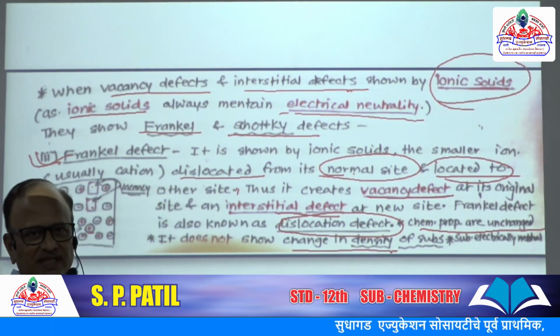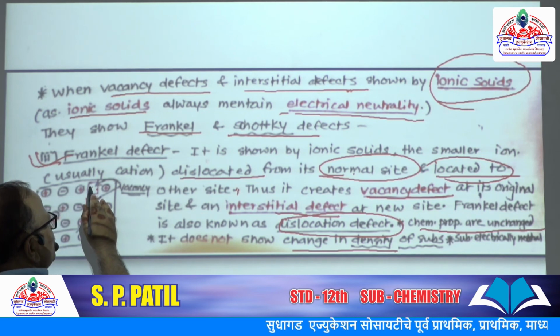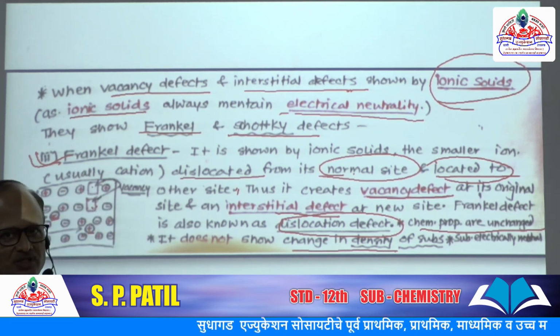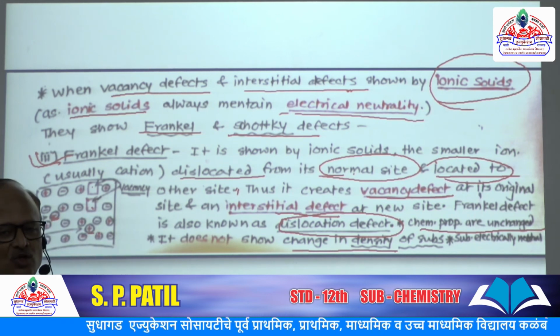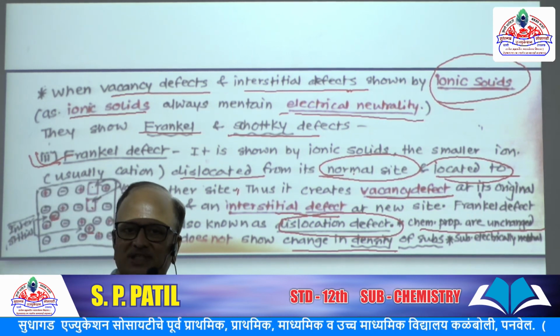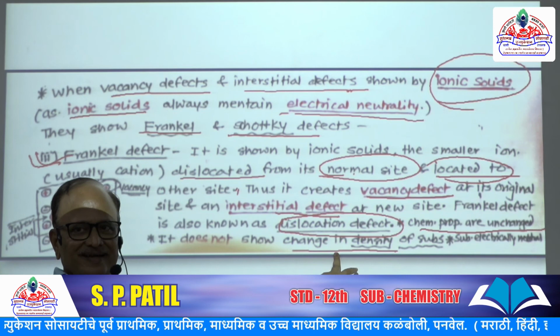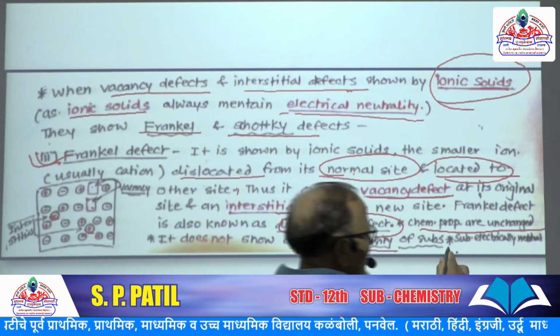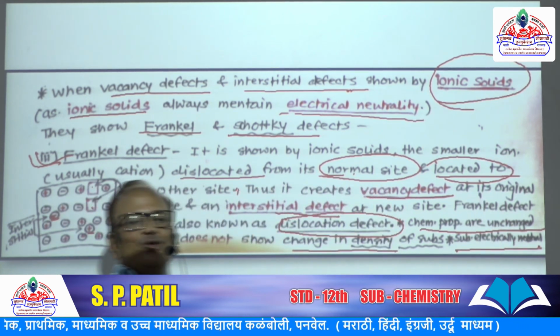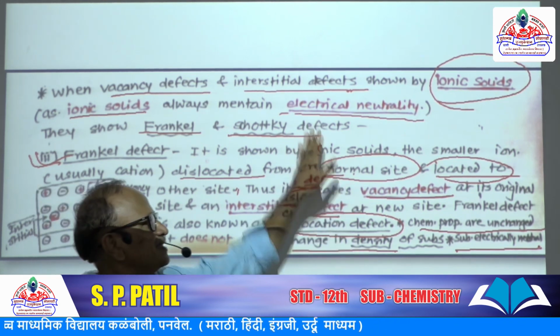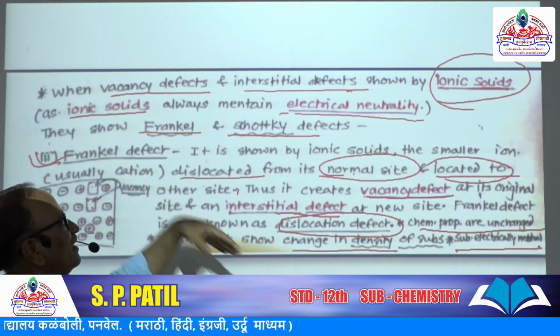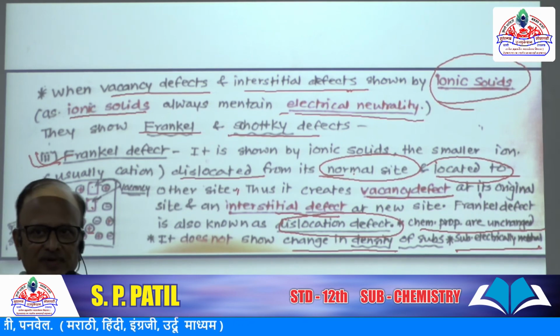Why no change in density? Because here there is a vacancy of a negative ion and a vacancy of a positive ion, but these ions are present at another site. So no question arises of a change in density. And simultaneously the electrical neutrality of the substance is maintained. Okay, so this is all about Frenkel defect and the different types of defect. Thank you.